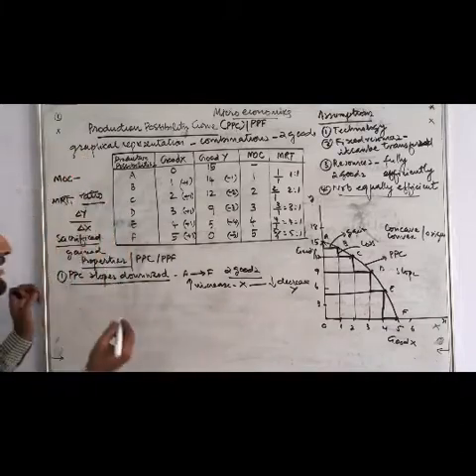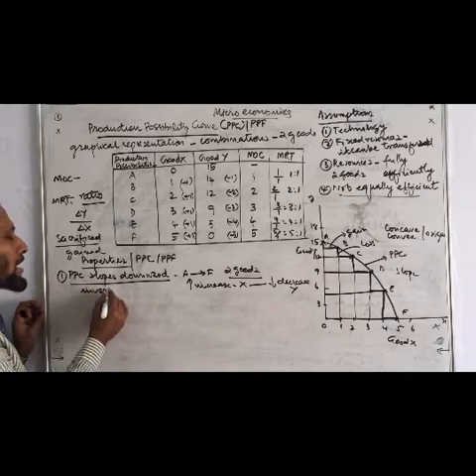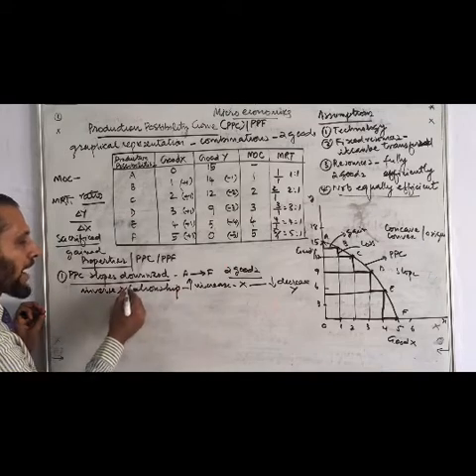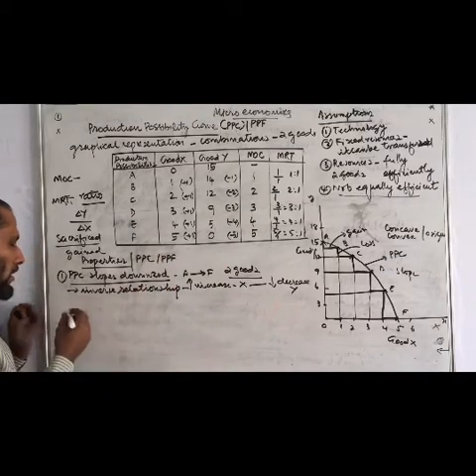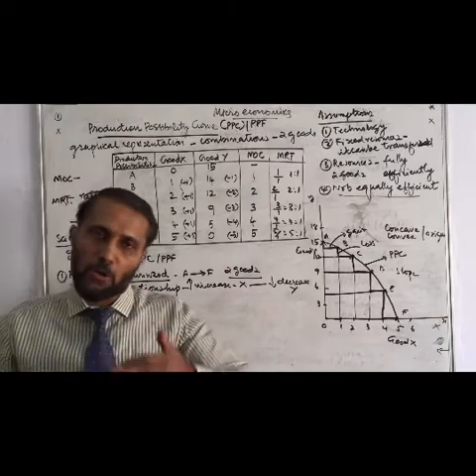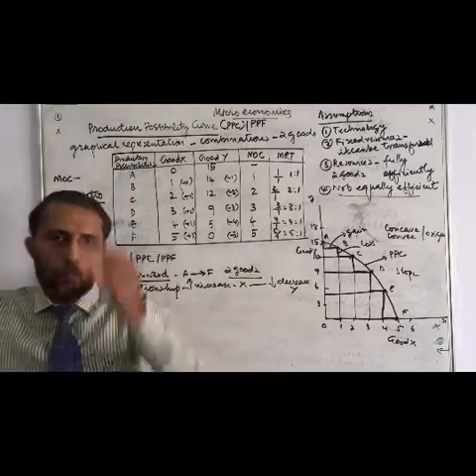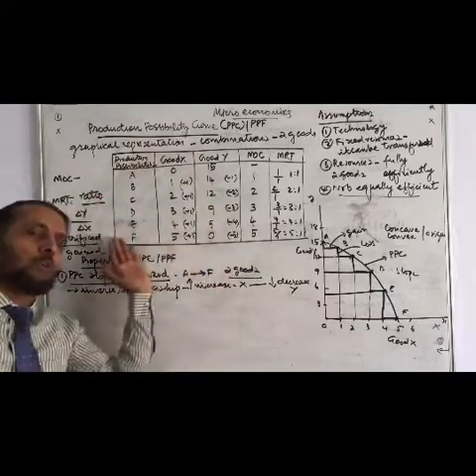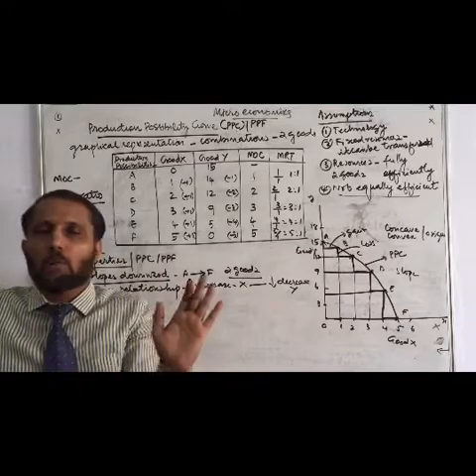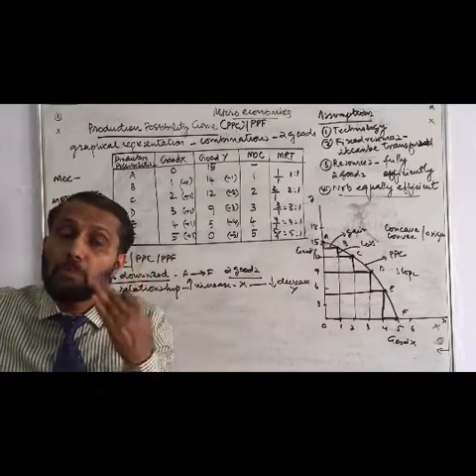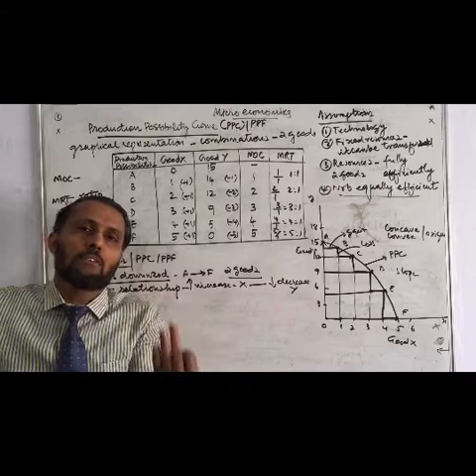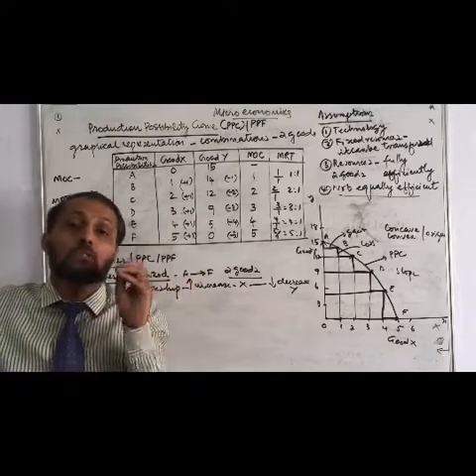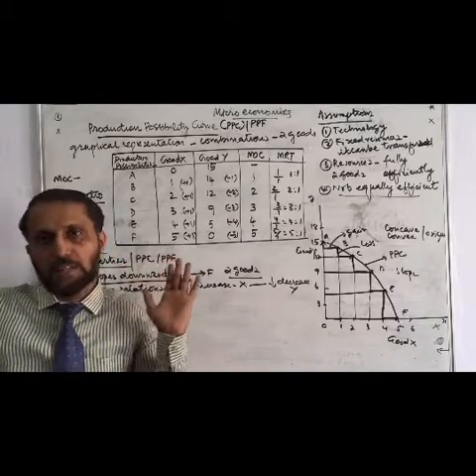One more time we can say there is an inverse relationship between the two commodities. If you want to increase X, you have to decrease Y. If you want to increase Y, you have to decrease X. This composition we can say is opposite also. So both commodities could not be produced together with the available resources. Either one can be increased by reducing the other, because the resources are scarce in the economy. That is what we are saying.